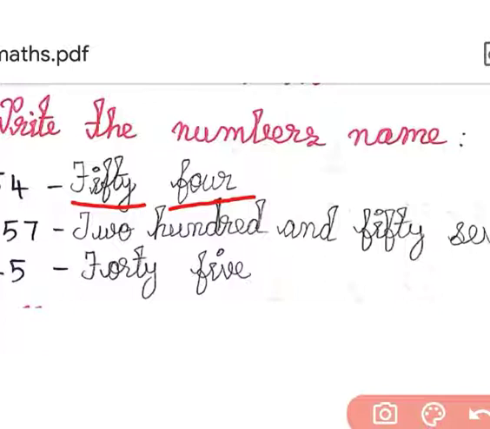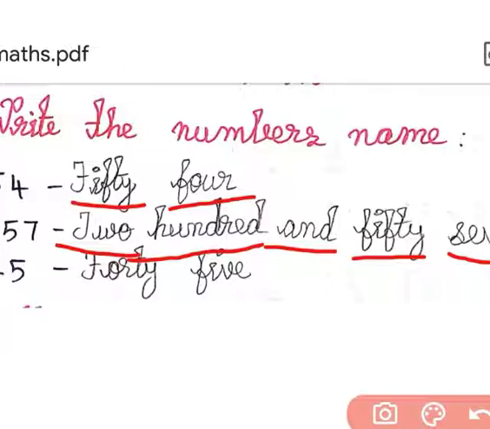257, okay? First write 200. You tell 257, so first write the spelling for 200. T-W-O H-U-N-D-R-E-D, 100. 200, okay? And 57. You know the spelling for 57. F-I-F-T-Y 50, S-E-V-E-N 7. So 257, okay? This is the numbers name for 3 digit, okay? You have to write the numbers name for 3 digit. If the question is asked in 3 digit, you have to write like this, okay?